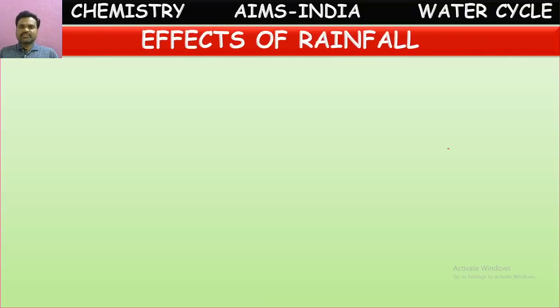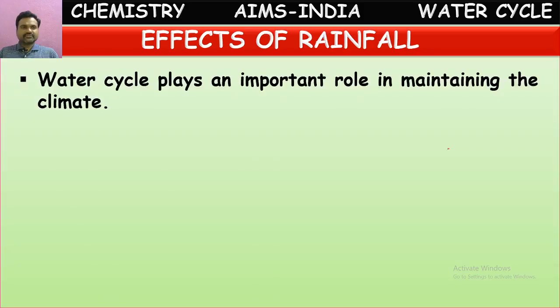What are the effects of this rainfall? Let us see here. Water cycle plays an important role in maintaining the climate. Yes, it is very important for this water cycle to occur continuously. If it stops, we will get very many bad effects. Let us see what those are.